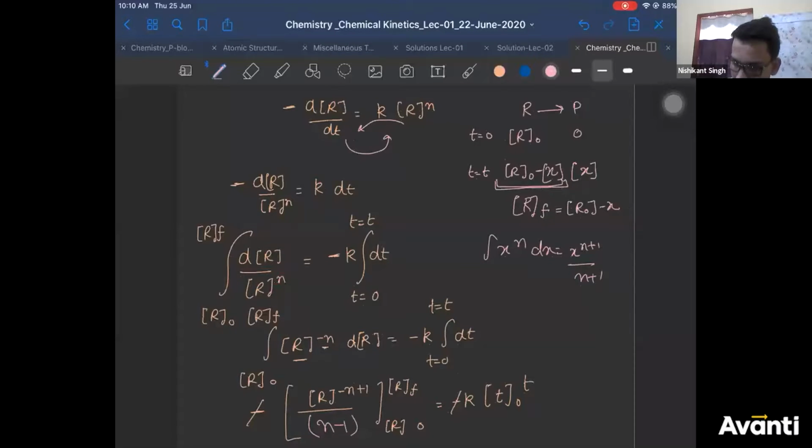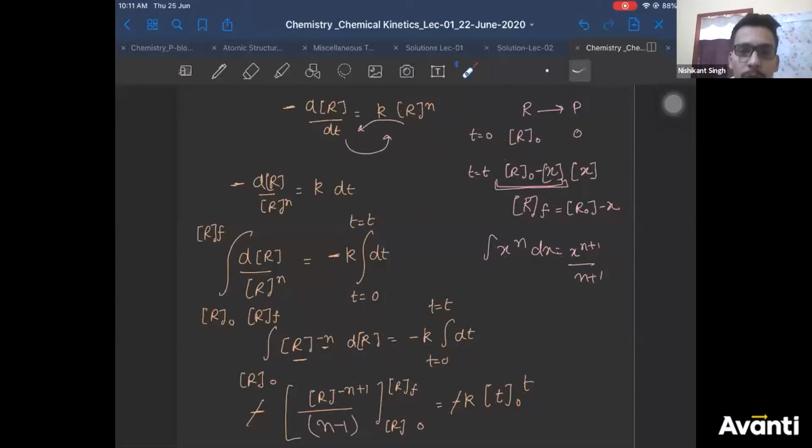So r to the power n, instead you have minus n. So you'll have minus n plus 1. Minus n plus 1 divided by minus n plus 1 should have been there. There should have been minus n plus 1. But I have taken minus constant. So if I take minus constant outside, minus n plus 1 will become n minus 1. Right? Therefore, I have written minus n minus 1. Minus 1 is cancelled on both sides. I have written n minus 1. Is that clear, Naren? Now?